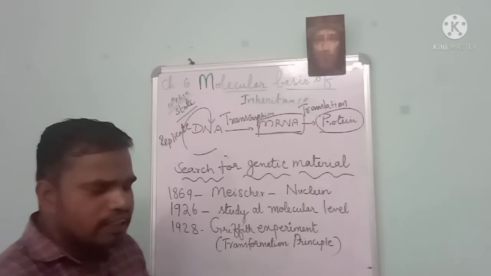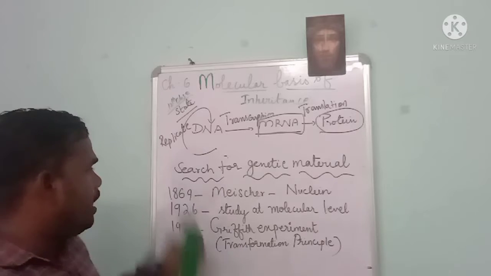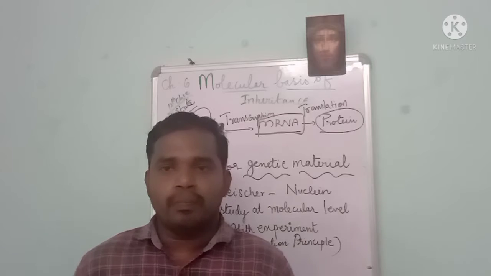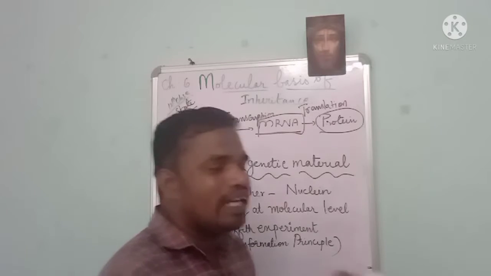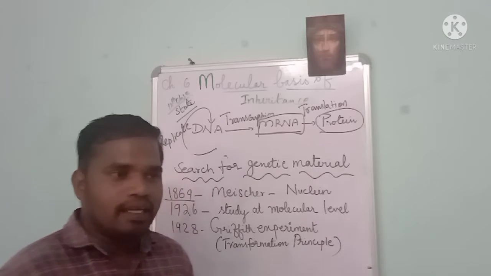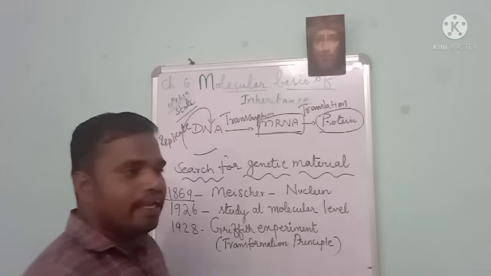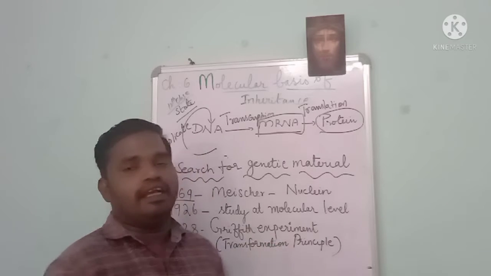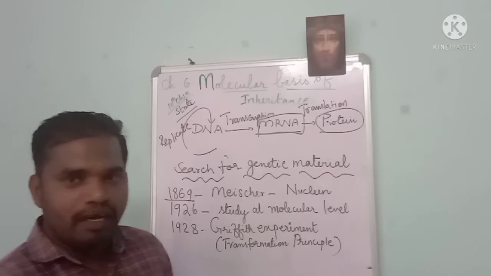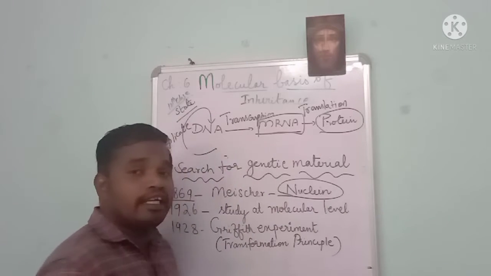In order to prove this, a lot of experiments have been carried out. In 1869, Miescher proposed the word nuclein. Nuclein is nothing but a genetic material. To his understanding, it is a genetic material, but he did not say it is a protein or an enzyme. So he gave the term nuclein, genetic material.